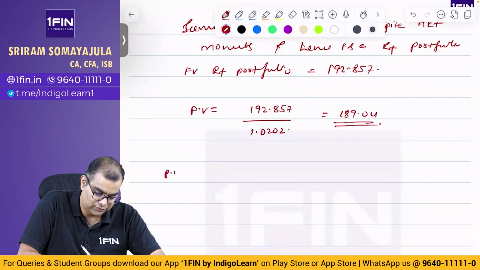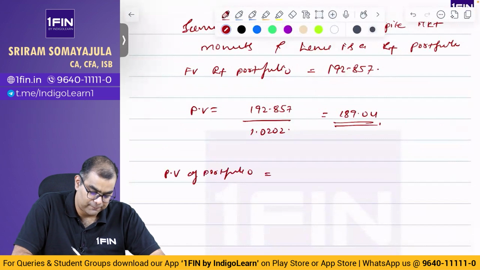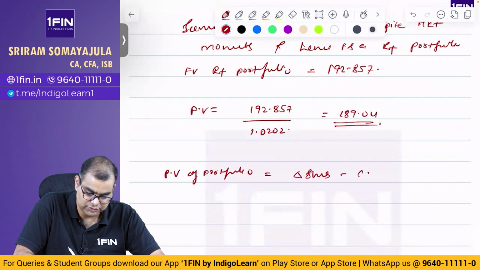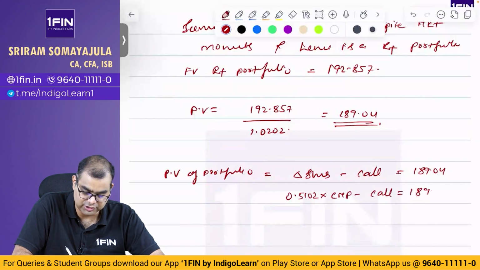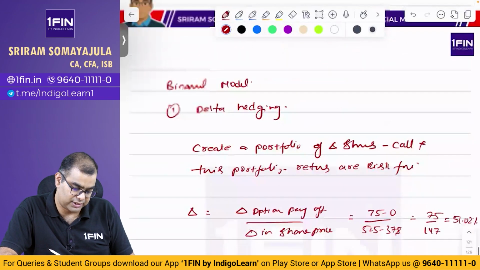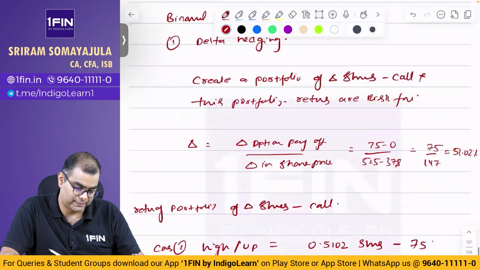Present value of portfolio is equal to delta shares minus call, which is equal to 189.04. Delta shares is 0.5102 into current market price minus call is equal to 189.04. Current market price எவ்வளோப்பா? இங்கே தான் எழுதுனோமே, 420. Super number.